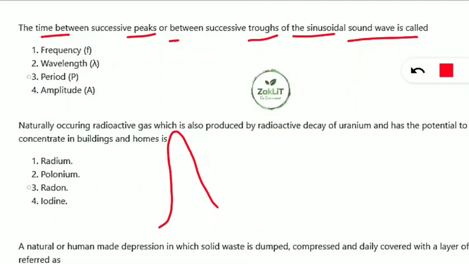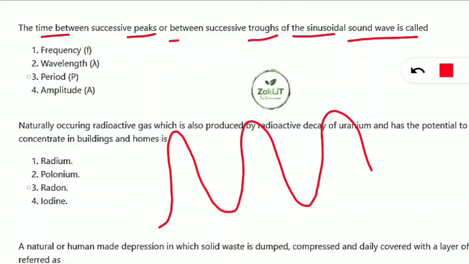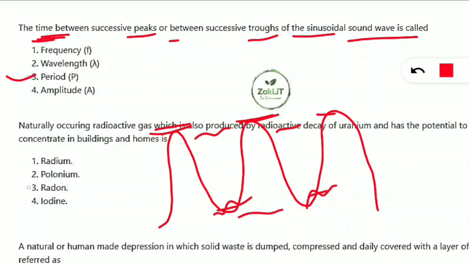So sound wave, let us assume this is the sound wave and these are the crest region and these are the trough region. In between crest and in between trough, this distance is called the wavelength. Yes, but it is asking the time between the successive peaks. So it is not asking what the distance is called. The time between successive peaks is called the period. So option 3 will be correct.